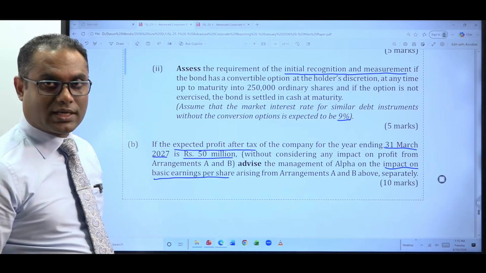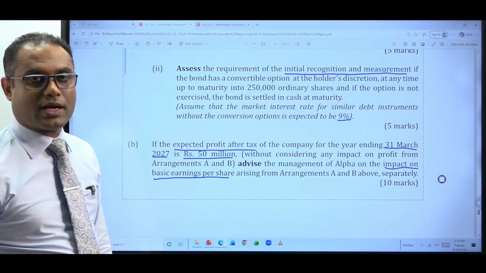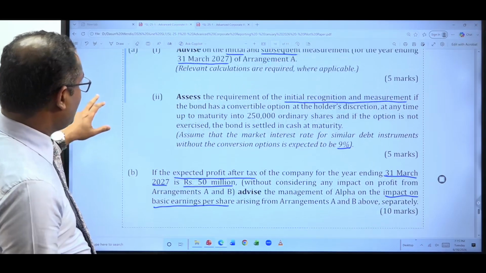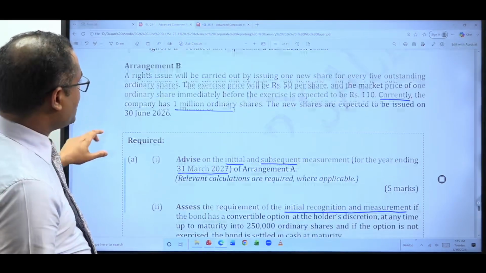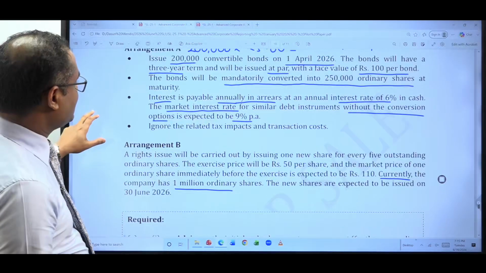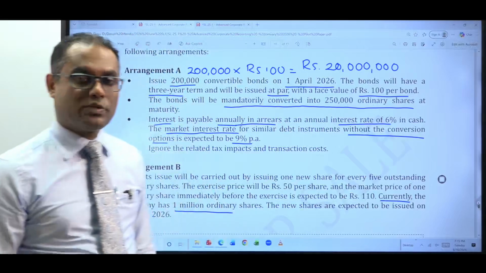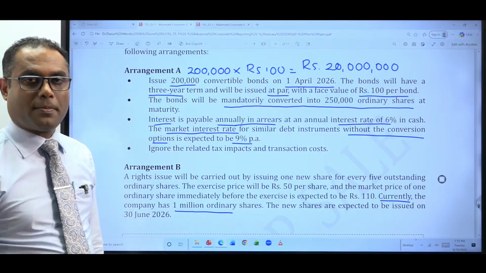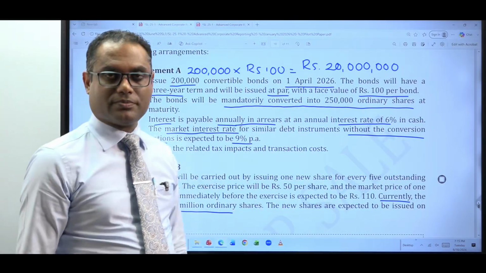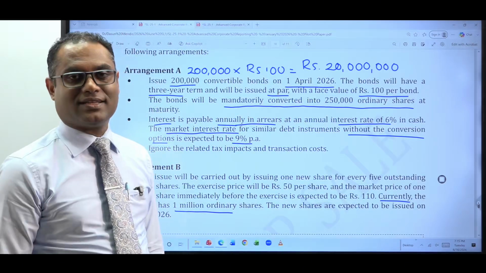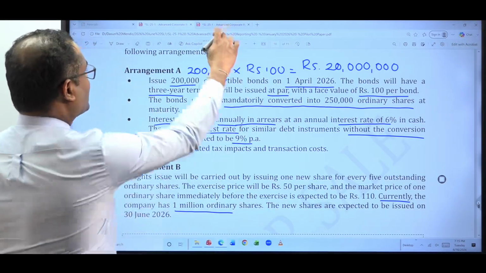Does arrangement A have any impact on the profit after tax? Because you remember, when we were discussing arrangement A, we decided to split the amount received by issuing this mandatory convertible bond into two components: financial liability and equity. So what was the financial liability value?